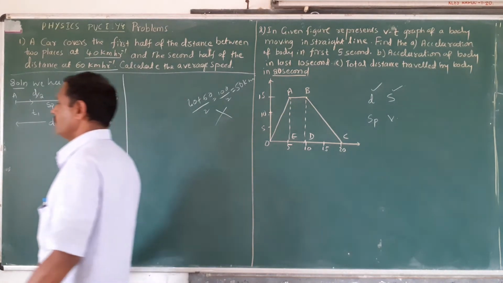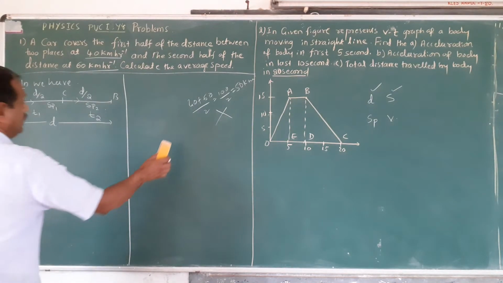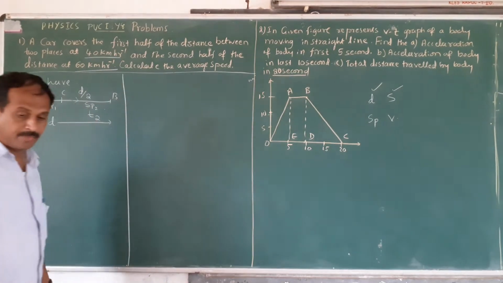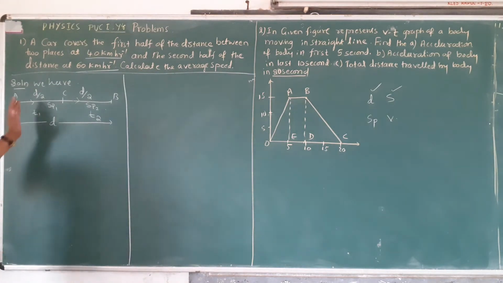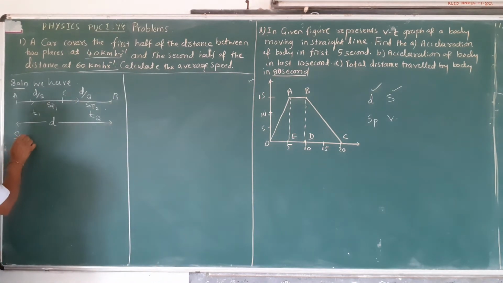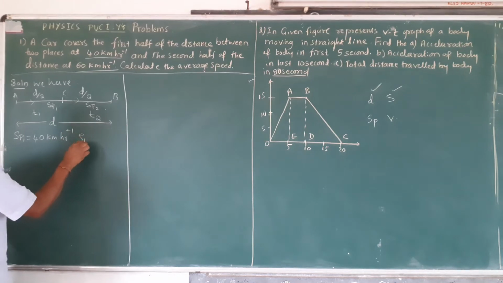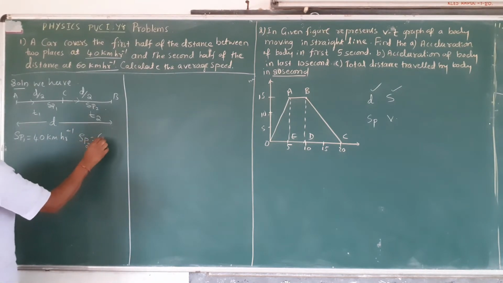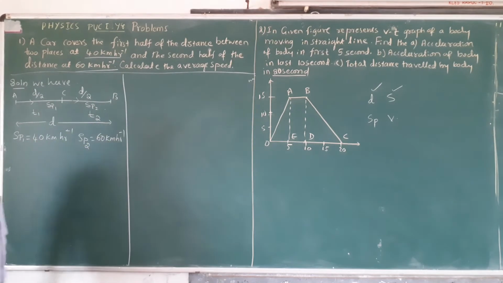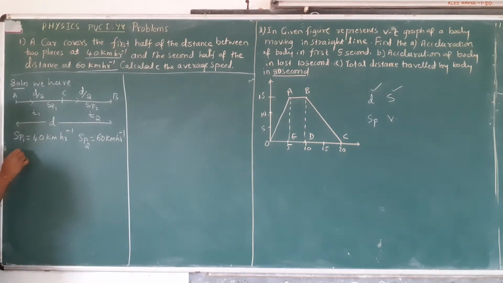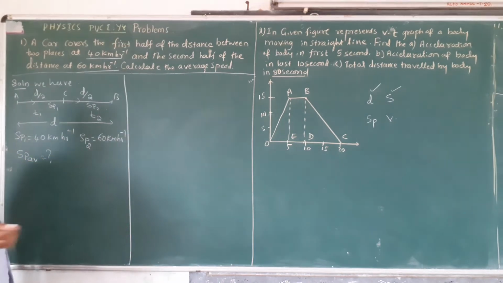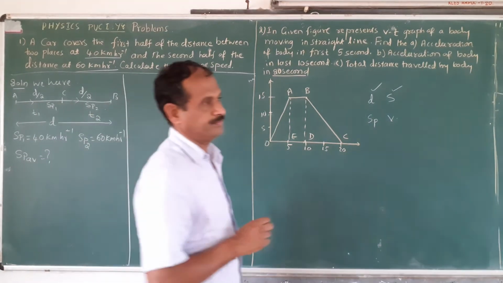You have to take total distance and total time taken. Like that you have to calculate. Now see here, this speed SP1 is equal to, what is that one? 40 kilometer per hour. Second speed SP2, what is this speed? 60 kilometer per hour. Now what you have to calculate? Average speed. For average speed you have to use total distance and total time taken.